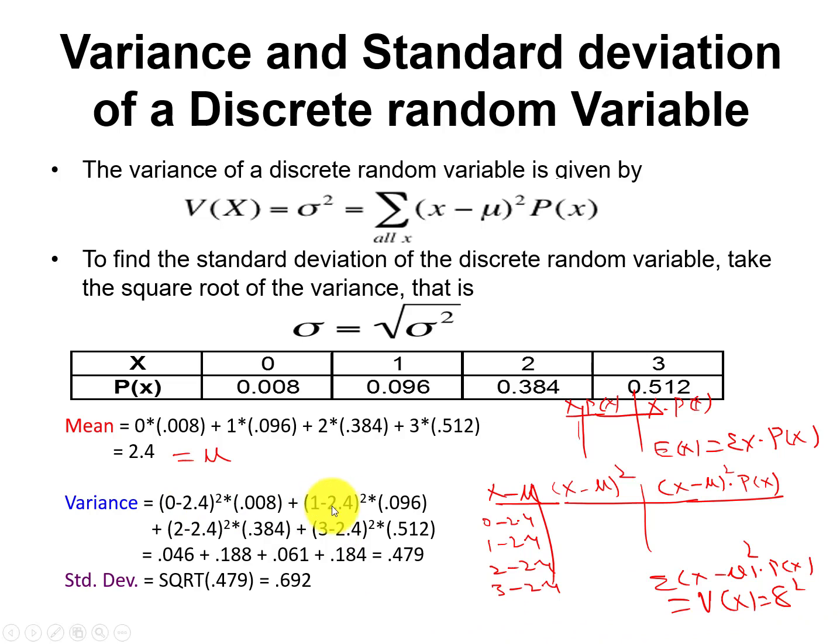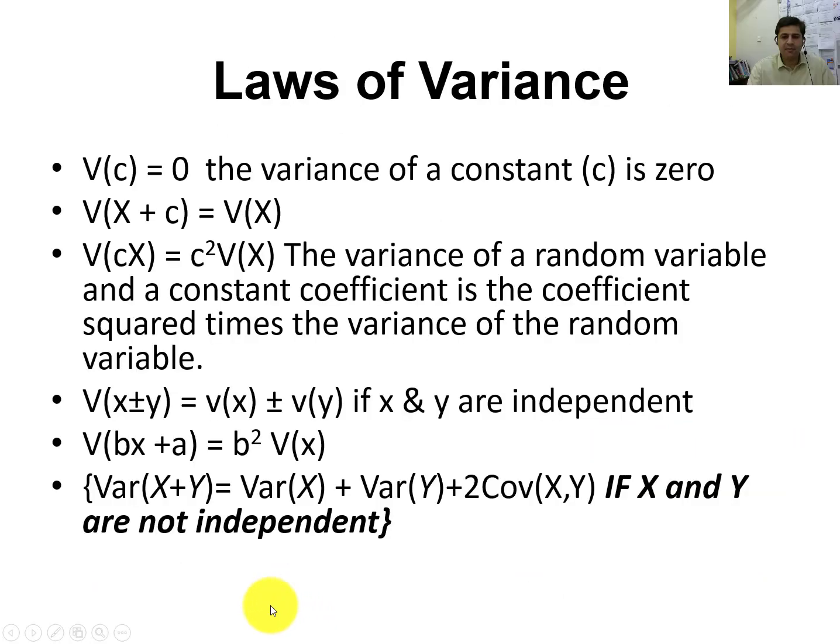In this case we have already calculated the variance, which is 0.479. When you take the square root of the variance, as I already mentioned, it will give you the standard deviation. So taking the square root, you will get 0.692. I already showed you how to calculate mean, variance and standard deviation in Excel, or if you want to use Minitab, you can easily calculate these mean and variance.